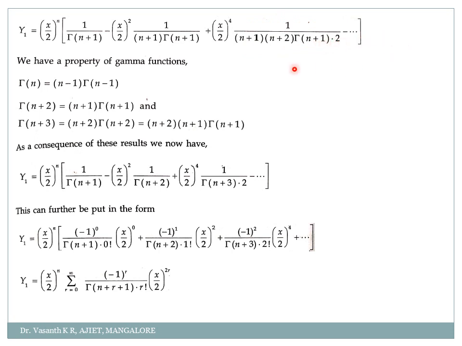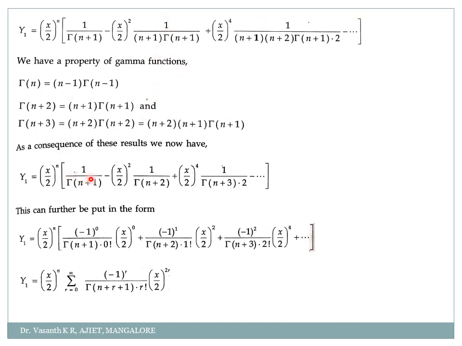Now you have studied gamma functions, correct? We have some properties of gamma functions. Gamma of n I can write as n minus 1 into gamma of n minus 1. This you have studied in your first semester, correct? So gamma of n plus 2 I can write as n plus 1 into gamma of n plus 1. Similarly gamma of n plus 3 I can write as n plus 2 into gamma of n plus 2, and gamma of n plus 2 is n plus 1 into gamma of n plus 1. So we will substitute that here.